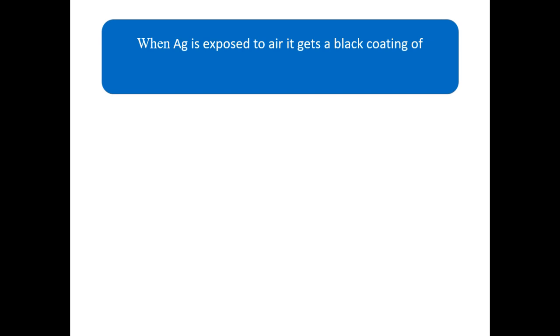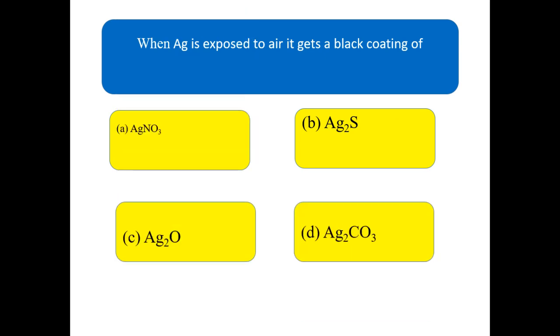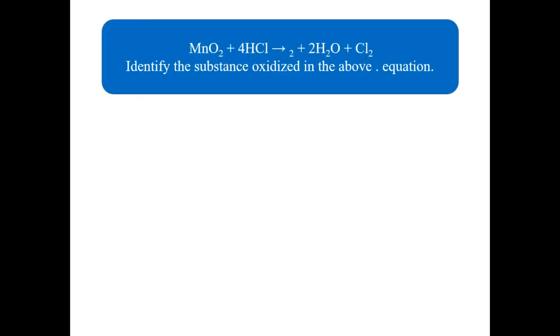When Ag, which means silver, is exposed to air, it gets a black coating of: AgNO3, Ag2S, Ag2O, Ag2CO3. These are the options for this particular question. So write down the right answer for this question. Here we go for the next question.